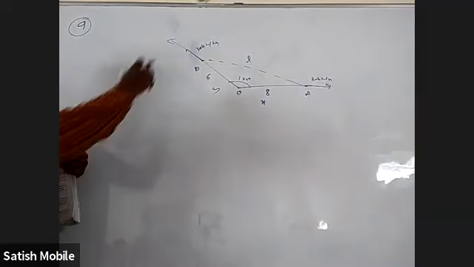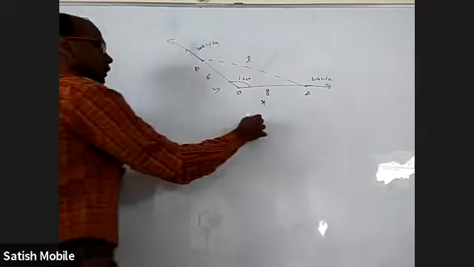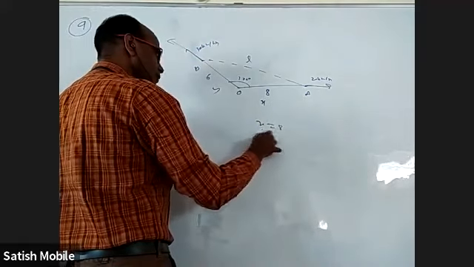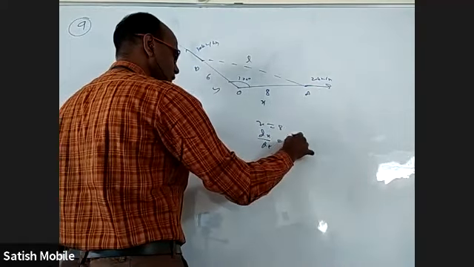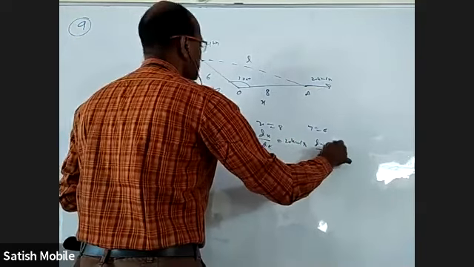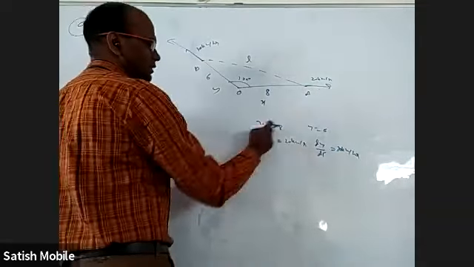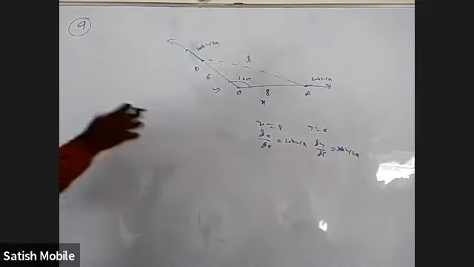If you call this as L and this as X and this as Y, don't substitute 8 and 6 now. L is variable, X is variable, Y is variable, but we know right now X is 8 and dx by dt is 20 kilometers per hour. Right now Y is 6 and dy by dt is 30 kilometers per hour. But even though these two are fixed, X and Y are changing, they are not fixed. Right now they are 8 and 6.